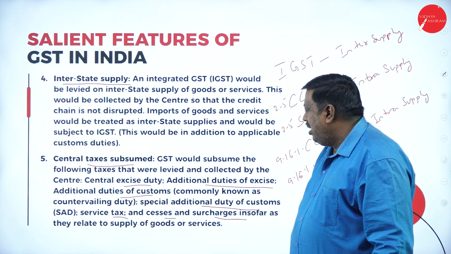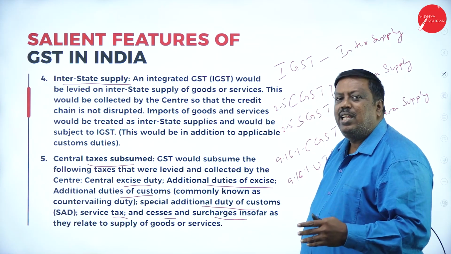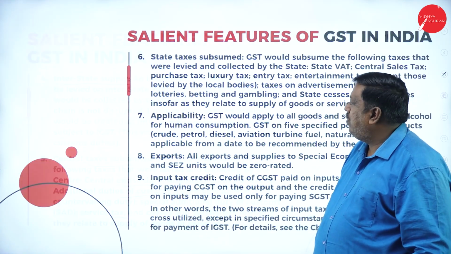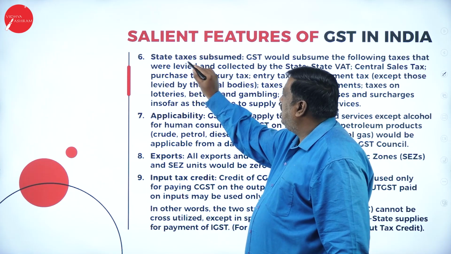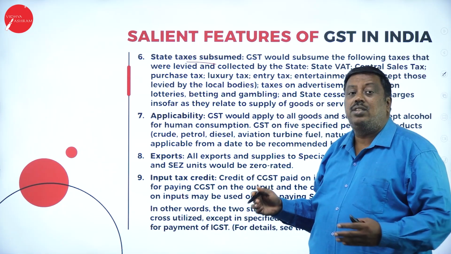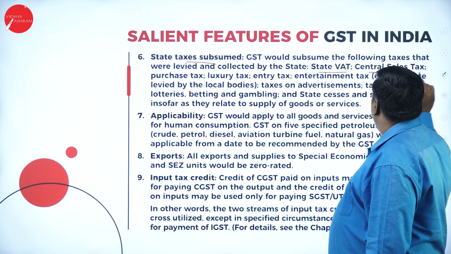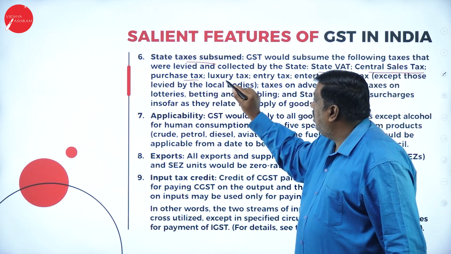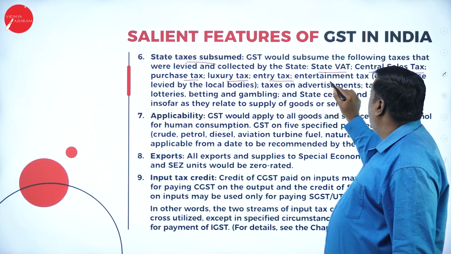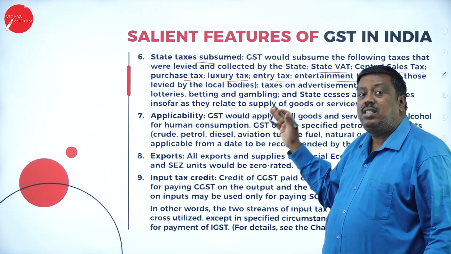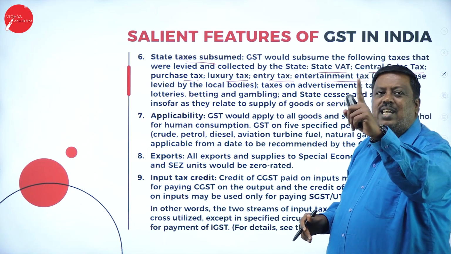Now they're merged and made into one concept called GST. State taxes merged to bring GST were state VAT, central sales tax, purchase tax, luxury tax, entry tax, entertainment tax. All these taxes are merged and they made one tax, GST.